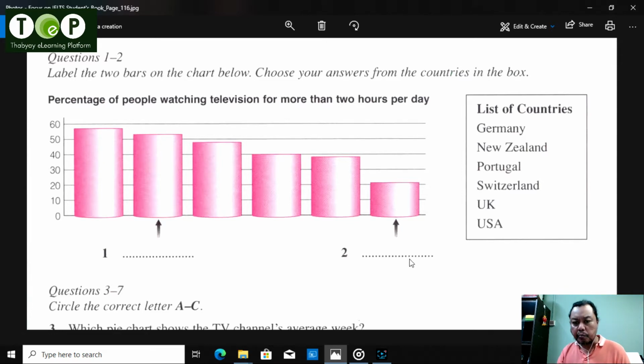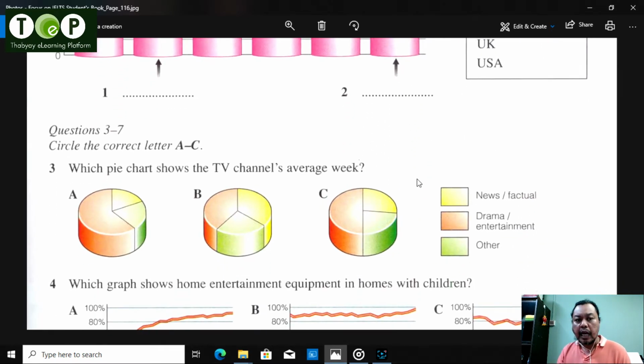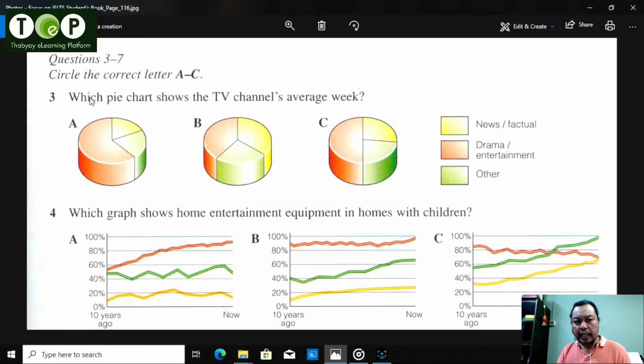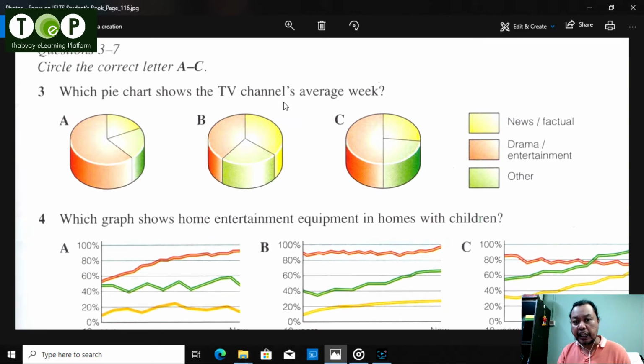Now let's move on to questions 3 and 4. Question 3, multiple choice: which pie chart shows the TV channels average? In your textbook there's no color, but here the yellow one is news/factual, the red one is drama/entertainment, and the green one is other. In diagram A, the news and drama together are more than half, and the rest are not even a quarter each.